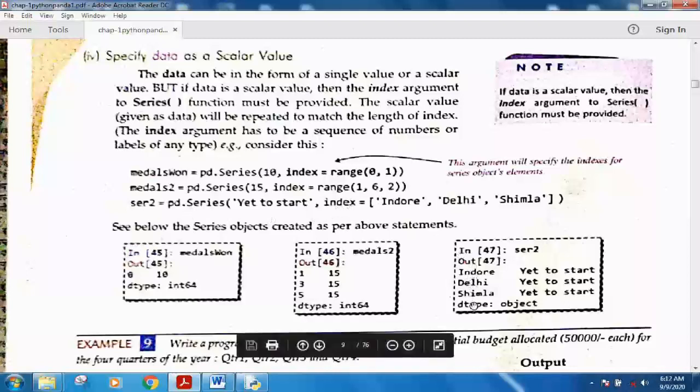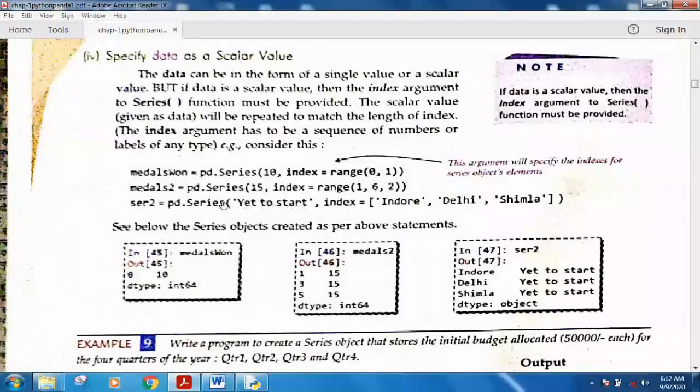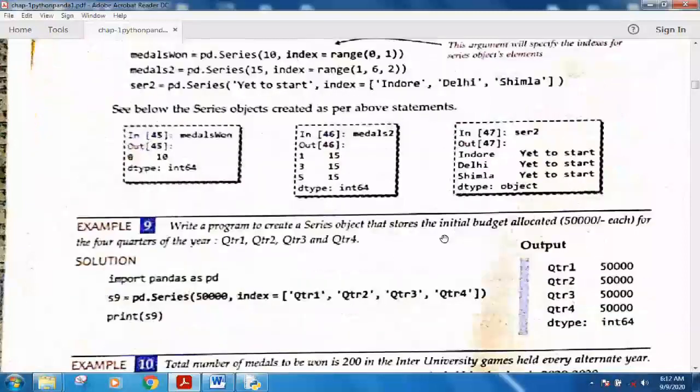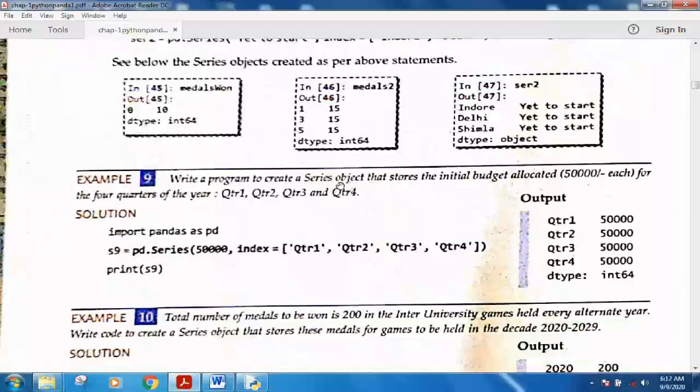This is a series in which the index is a list of strings. See here, Indore, Delhi, Shimla are strings, and this is the single value given to all these elements. So you can create your own index. For example, I want a value of 500,000 in each of the four quarters, but I want the index to be quarter 1, quarter 2, quarter 3 and quarter 4.